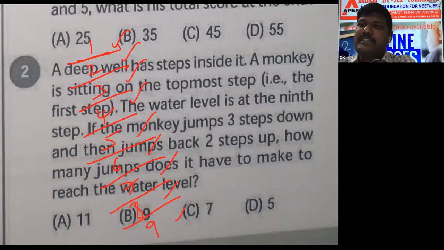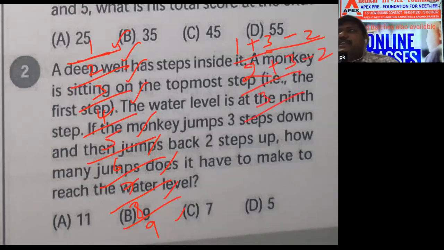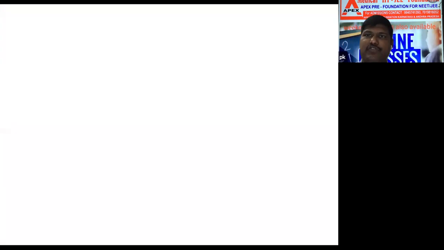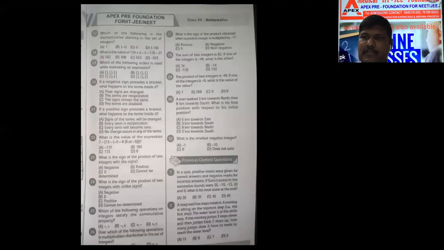See, first it is sitting on the first step. 3 steps going, 2 steps coming means 3 minus 2, 1. So now it is on the second step. Again 3 steps going, 2 steps coming means third step. Like that, one step only it is going. Correct now? That's why 9 steps total, 9 jumps.